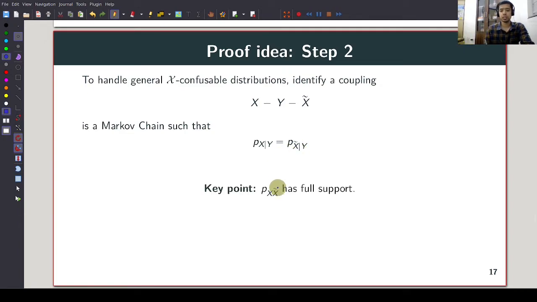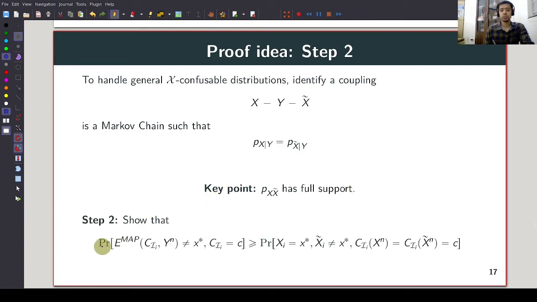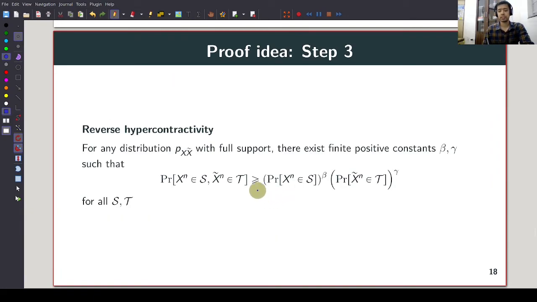Such a distribution has the property that P_{X X tilde} has full support, and we can show that the probability of error of the hypothesis test is lower bounded by the probability that X_i equals x star, X_i tilde is not equal to x star, and both X^n and X tilde^n are such that they agree in the compressed locally probed bits. Since P_{X X tilde} has full support, we can find positive constants beta and gamma which depend only on P_{X X tilde}, such that the following holds.